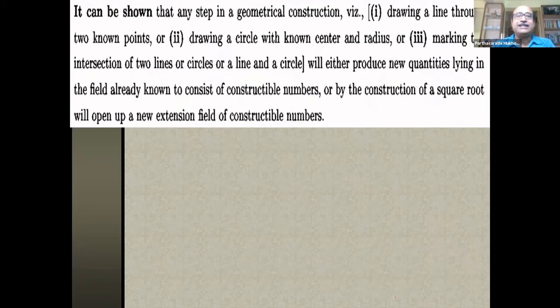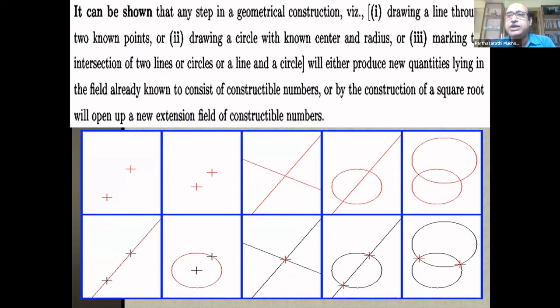It can be shown that these steps of geometric construction, in general, what new items do I get out of the construction? Either I get the intersection of two lines, a new point, the point of intersection, that has to be calculated. Geometrically, when a line intersects a circle or two circles intersect, I get some new points which algebraically I can calculate. And these calculations involve two linear equations, or a linear and a quadratic, or two quadratic equations. What you are doing, actually, is calculating with the coefficients, and these coefficients are all in S. I'm dealing with those things.